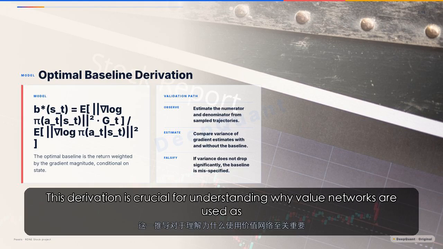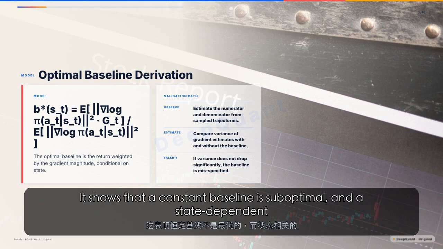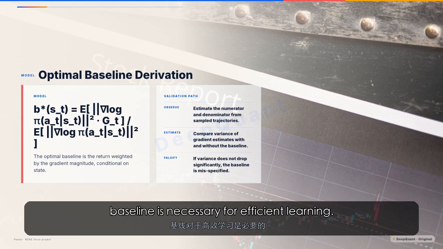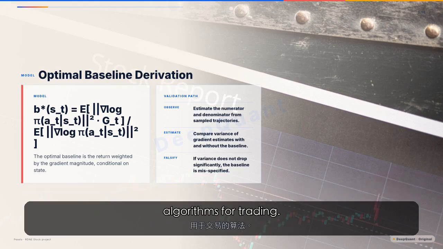This derivation is crucial for understanding why value networks are used as baselines in modern algorithms. It shows that a constant baseline is suboptimal, and a state-dependent baseline is necessary for efficient learning. This insight is fundamental to the design of stable reinforcement learning algorithms for trading.